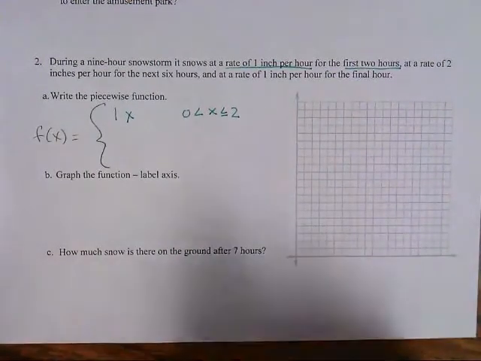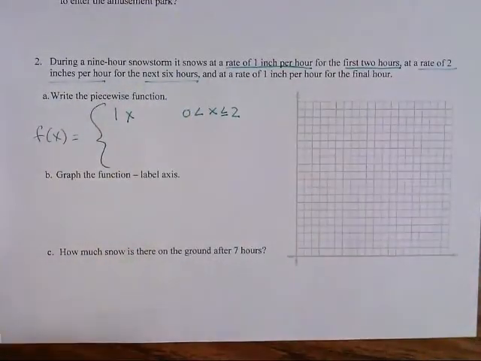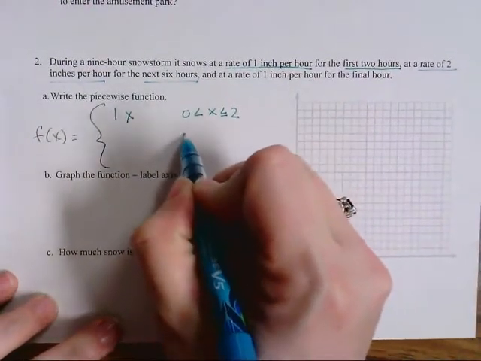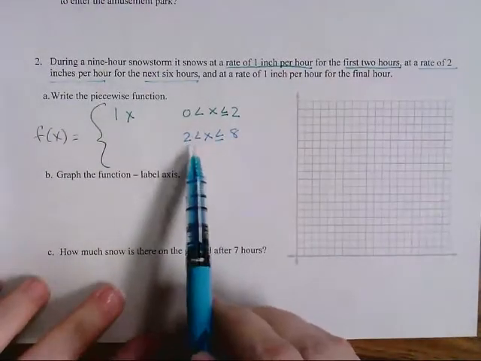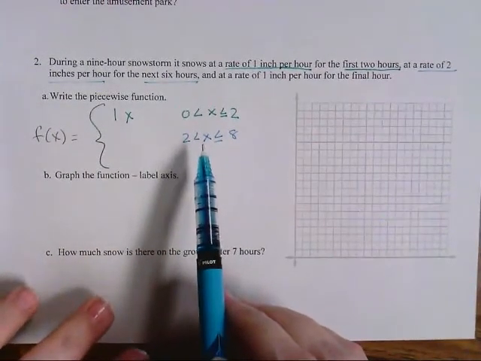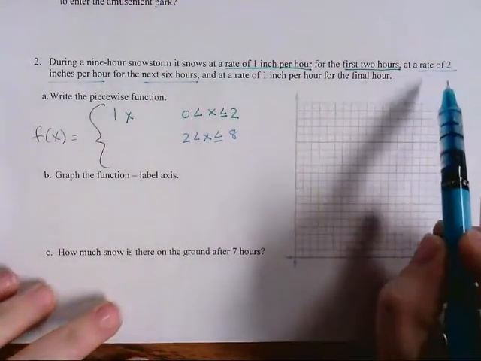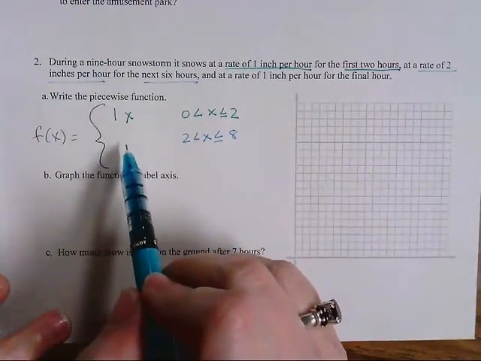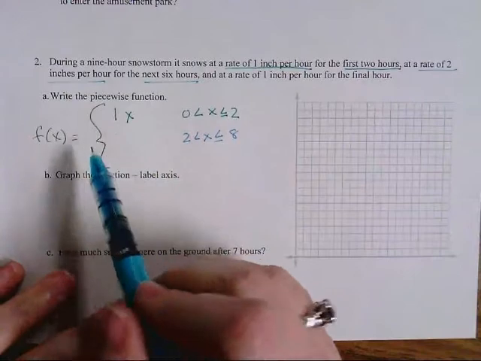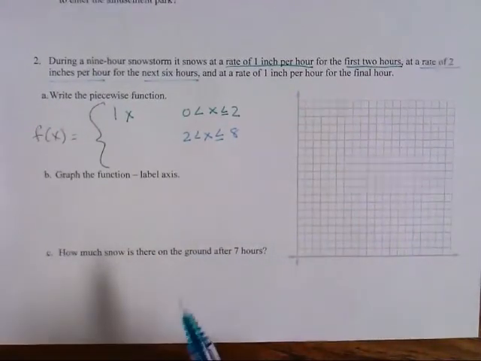Okay. It's going to be a rate of 2 inches per hour for the next 6 hours. So that means from hour 2 until 6 hours later, which is going to be 8, up to hour 8. So this is the time frame of the next 6 hours. It is going to rain 2 inches per hour. I'm sorry, it's going to snow. So what's going to happen is I can't just write 2x right here, because I need to build on top of what's already happening, because this problem represents accumulation, which means the snow is building on top of itself.